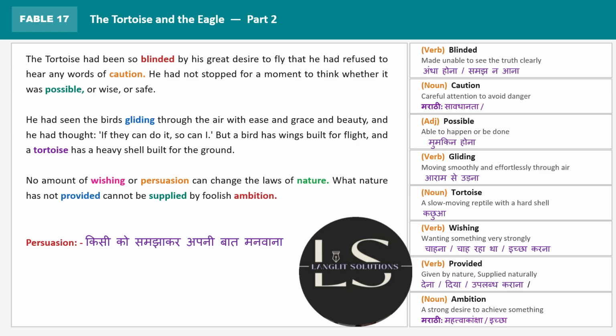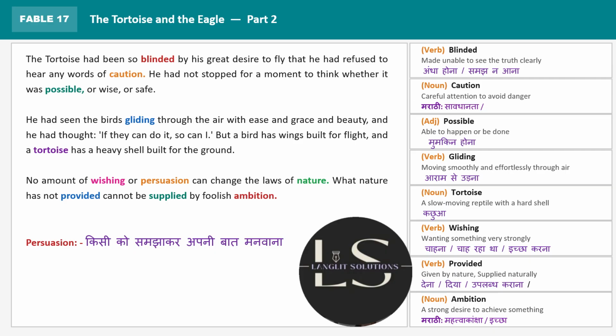He was so blinded that he could not understand that I am not gifted with this, or this is beyond my capacity. The tortoise had been so blinded by his great desire to fly that he had refused to hear any words of caution. So caution means saudhanda. The eagle tried to put some sense into him. The eagle tried to make him cautious about the dangers or the consequences that he might have to face when he is trying to fly like those birds, because it is beyond his capacity. But as the tortoise was blinded by his great desire to fly, he had refused to hear any words of caution, and he did not pay attention to the dangers that he might have to face. He had not stopped for a moment to think whether it was possible or wise or safe.